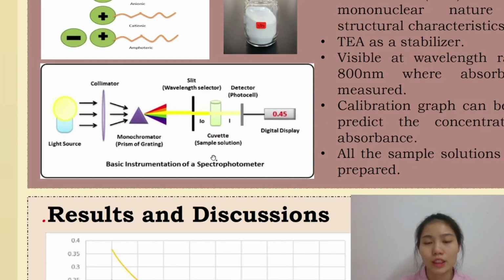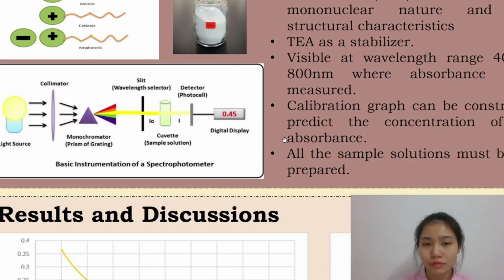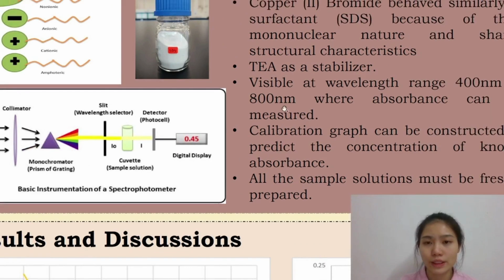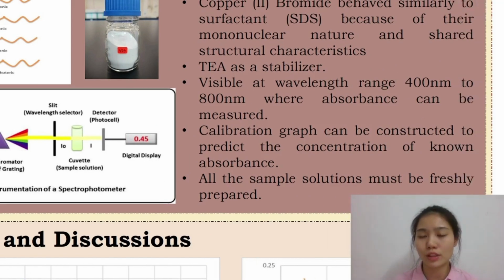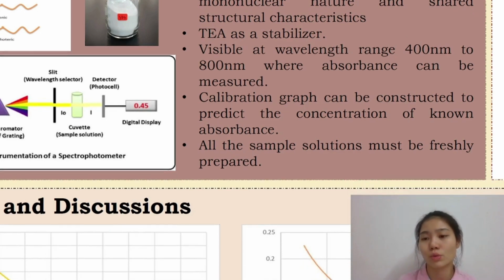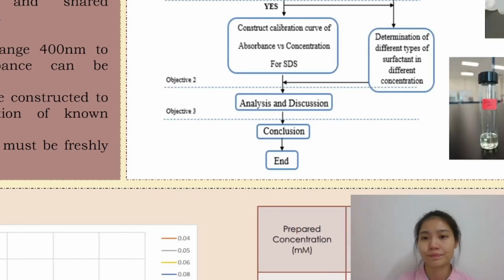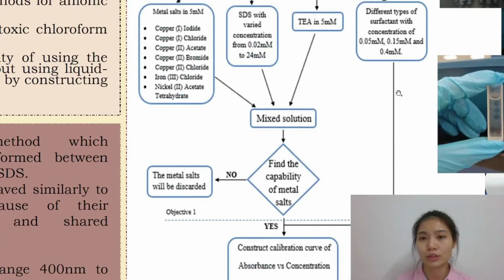The solution was mixed together in a glass cuvette, and was fixed at a wavelength range of 400 nanometers to 800 nanometers, which is visible, where absorbance can be measured. After that, a calibration graph can be constructed to predict the concentration of unknown adsorbents. All the sample solutions were freshly prepared. Next is the methodology part.